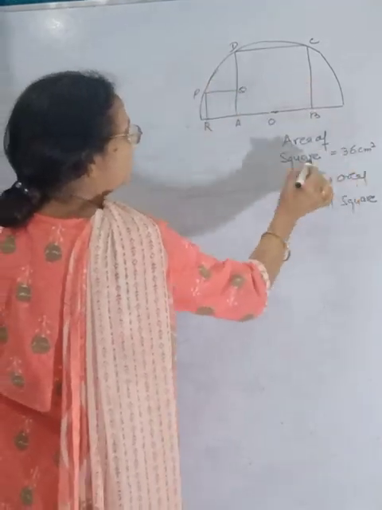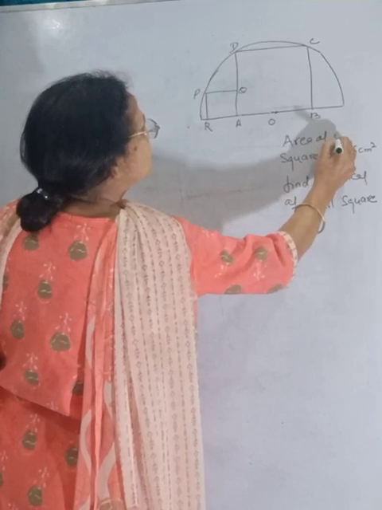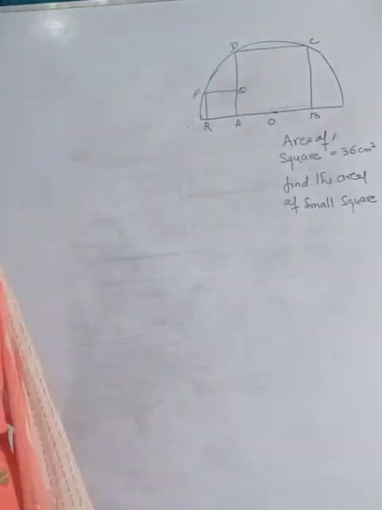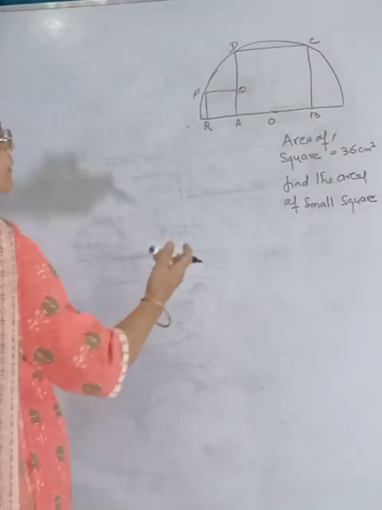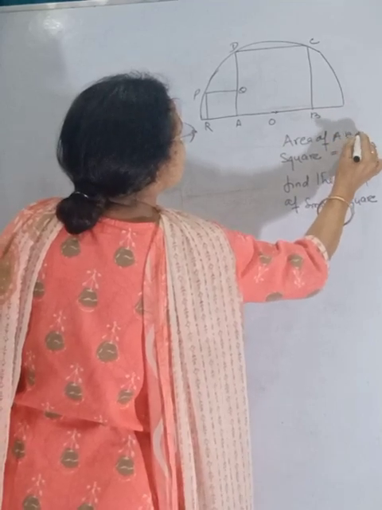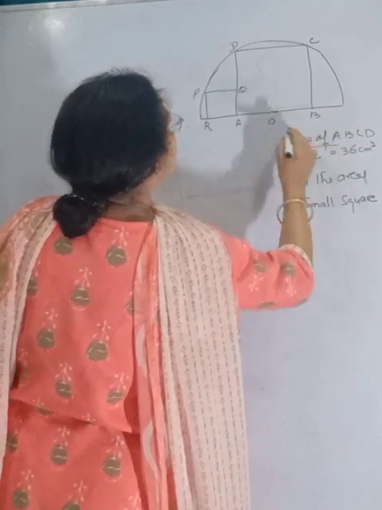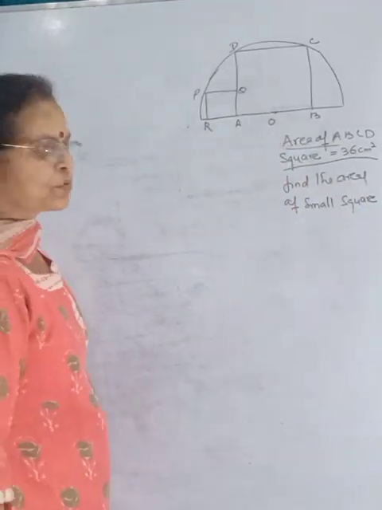ABCD is a square. Area of the square ABCD is given to us as 36 centimeter square.